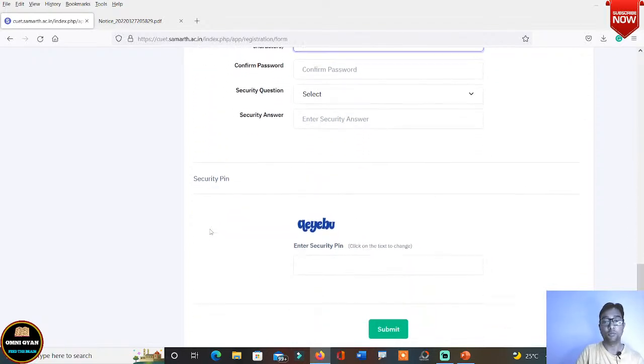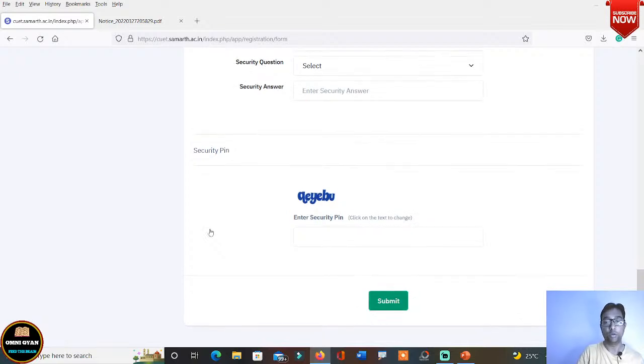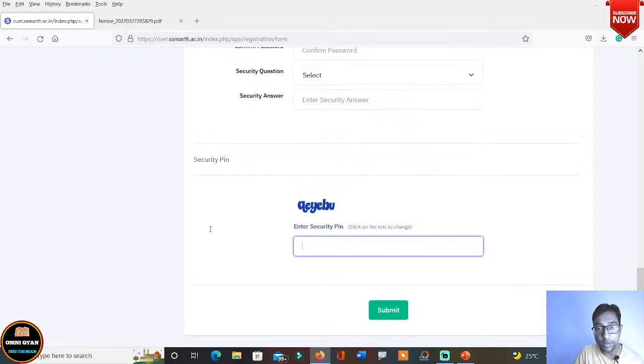Ultimately, even if I fill up the form also, I will not be able to click on the submit button because I am not a candidate. Okay, then you have to give a security pin also here. Okay, you can enter your security pin here.